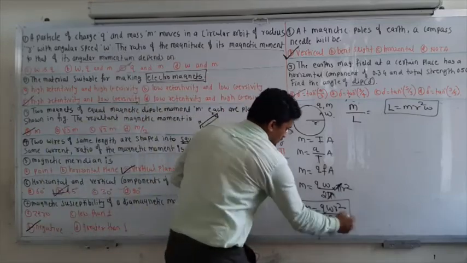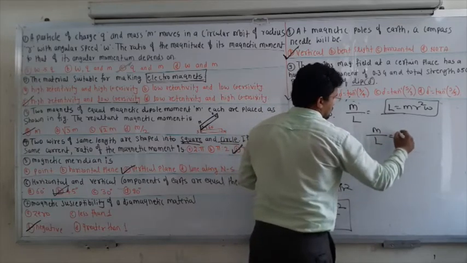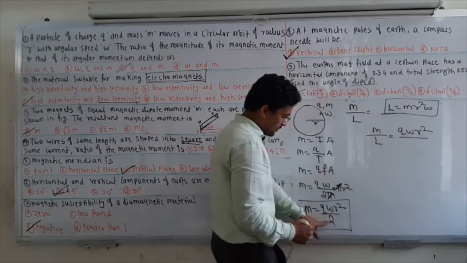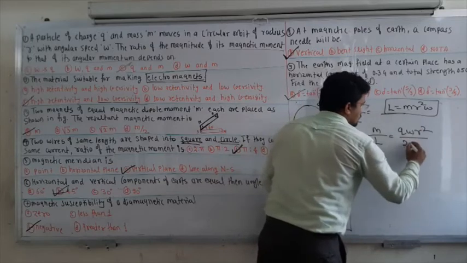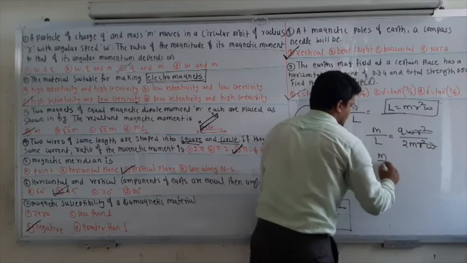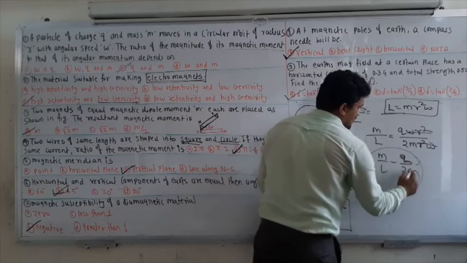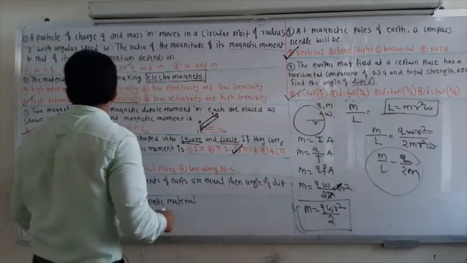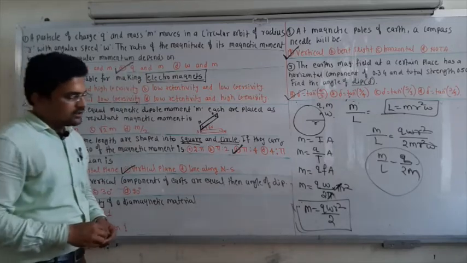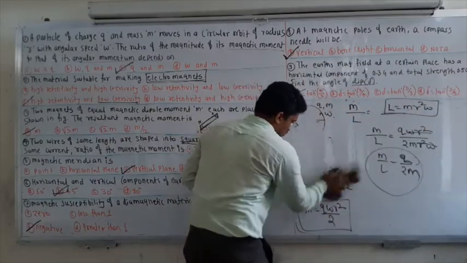So this is the magnetic moment and this is the angular momentum. Magnetic moment divided by angular momentum: the magnetic moment is q omega r square divided by 2, and the angular momentum is m r square omega. So r square omega cancels out, and M by L is only q by 2m. So this ratio is left with only the charge and the mass. So option C will be correct, only charge and the mass. This is the answer for this question. Next one, we will deal with the next question.